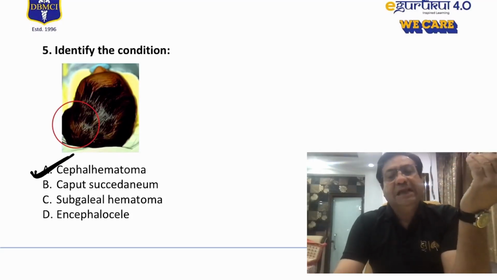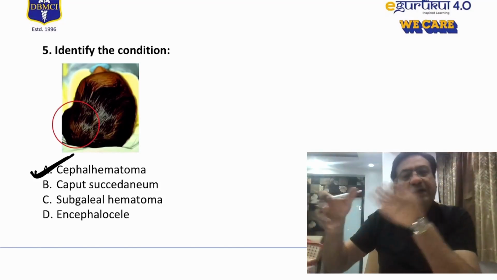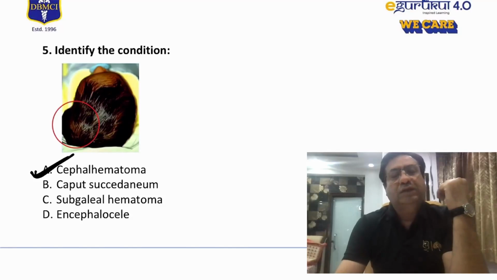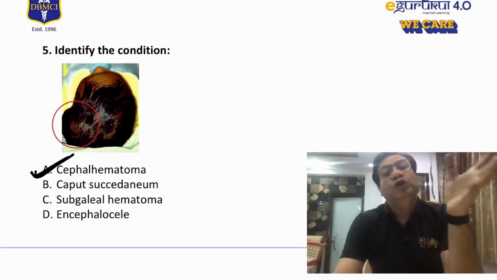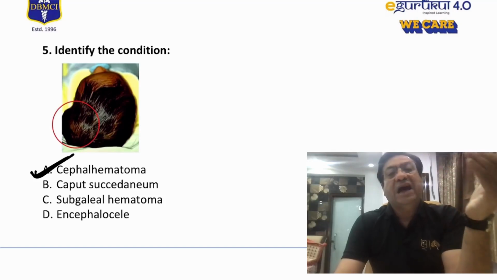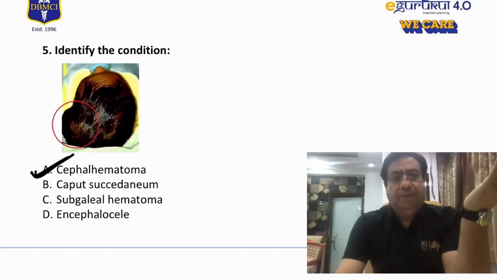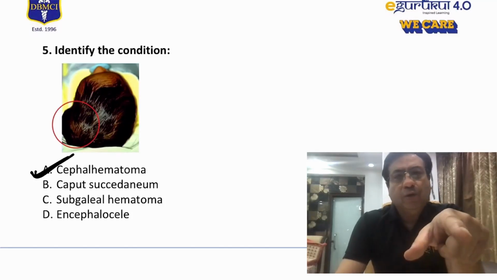They often are seen after trauma, say for example when you are trying to forcibly extract the head of the child out. So that trauma to the head can lead to the development of a cephalhematoma, which usually is much slower to appear in comparison to a caput succedaneum and usually lasts for a much longer time in comparison to a caput succedaneum. So this does not appear to be a caput succedaneum.